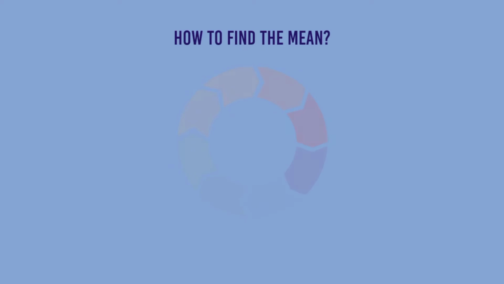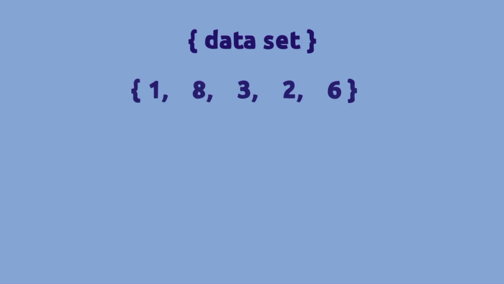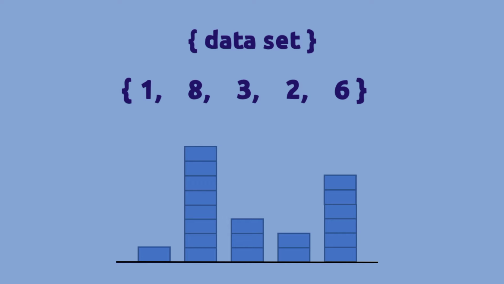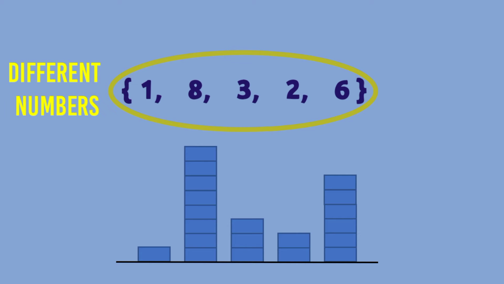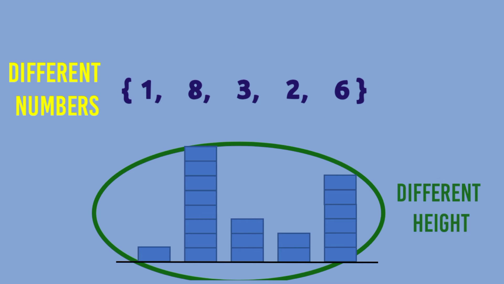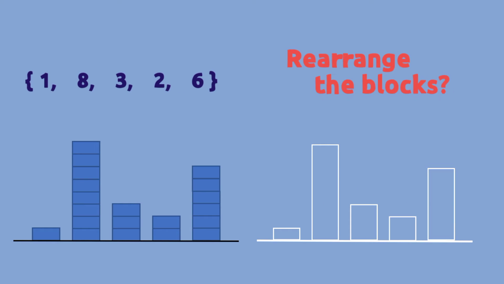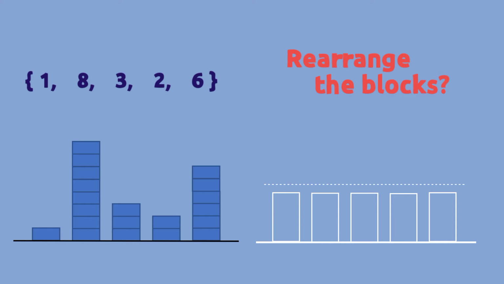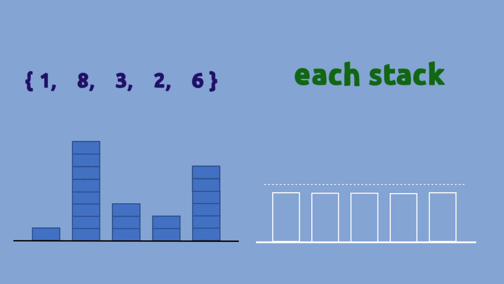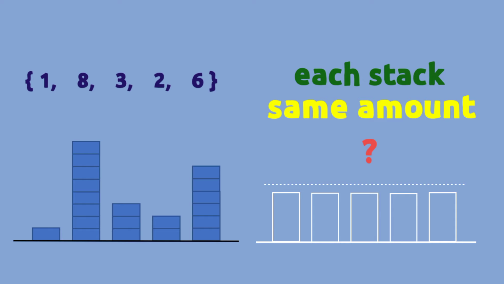Now, let's see how we actually find the mean. Look at a simple dataset that contains 5 numbers. As a visual aid, let's also represent those numbers with stacks of blocks, whose heights correspond to their values: 1, 8, 3, 2, 6. Right now, since each of the 5 numbers is different, the stacks of blocks are all different heights. But what if we rearrange the blocks with the goal of making the stacks the same height? In other words, if each stack could have the exact same amount, what would that amount be?